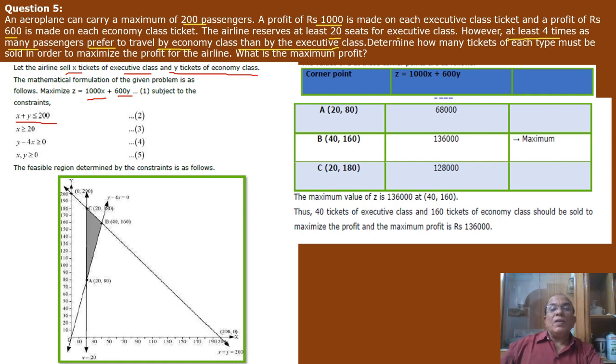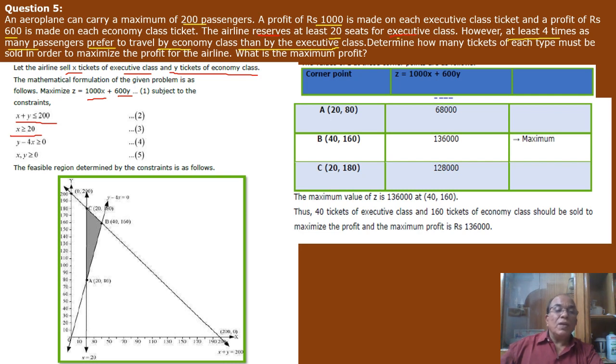Now for the second line, what is there? The airline reserves at least 20 seats for executive class. And how many executive class tickets are there? x. So x should be equal or greater than 20, because it is given at least 20 seats for executive class. So x equal or greater than 20.